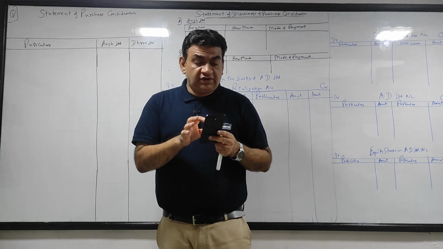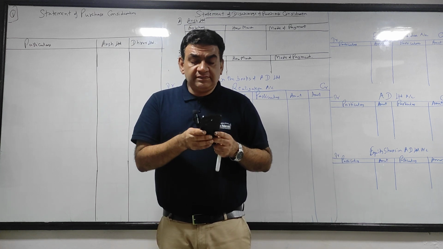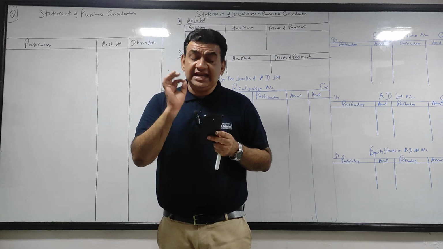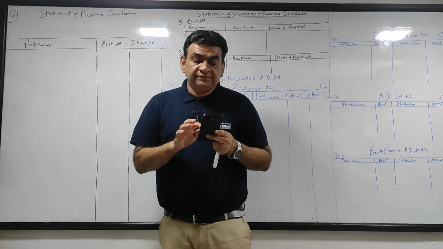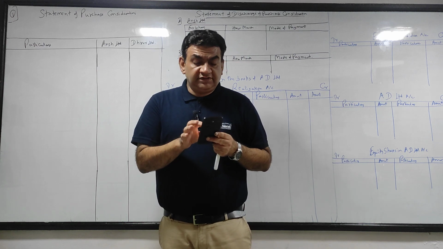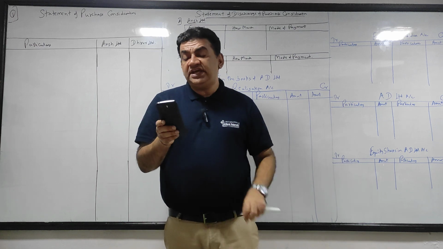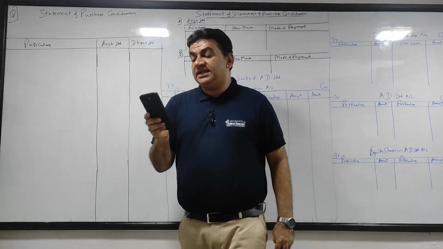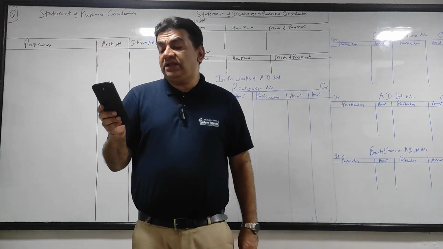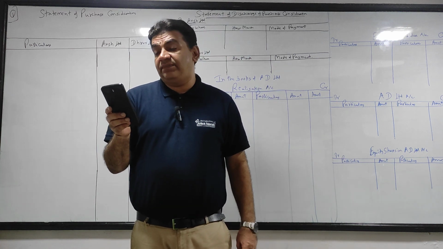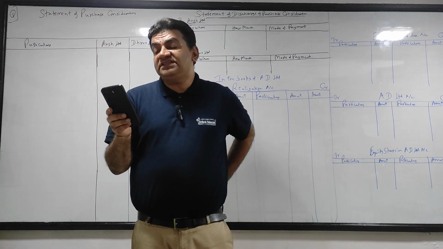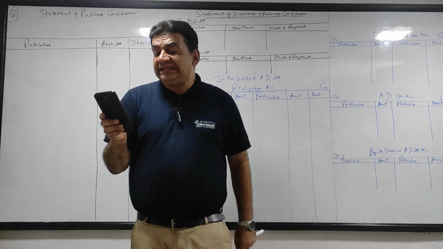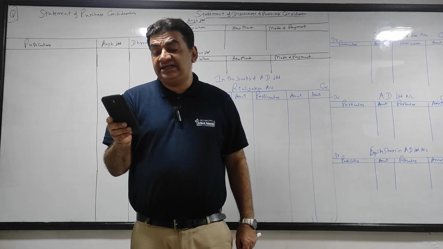You all have the question in front of you. Let's see. Ansh Ltd and Dhruv Ltd proposed to amalgamate and form a new company, AD Ltd, on 1st April 24. Balance sheet of both the companies on 31st March 24 is given. Share capital: equity shares of 10 each. Reserves and surpluses: general reserve, P&L. Long-term borrowing: there is bank loan, and there are creditors and current liability. On the asset side, total fixed assets, investments given, current assets: stock, debtors, cash. The terms of amalgamation agreed were as under.